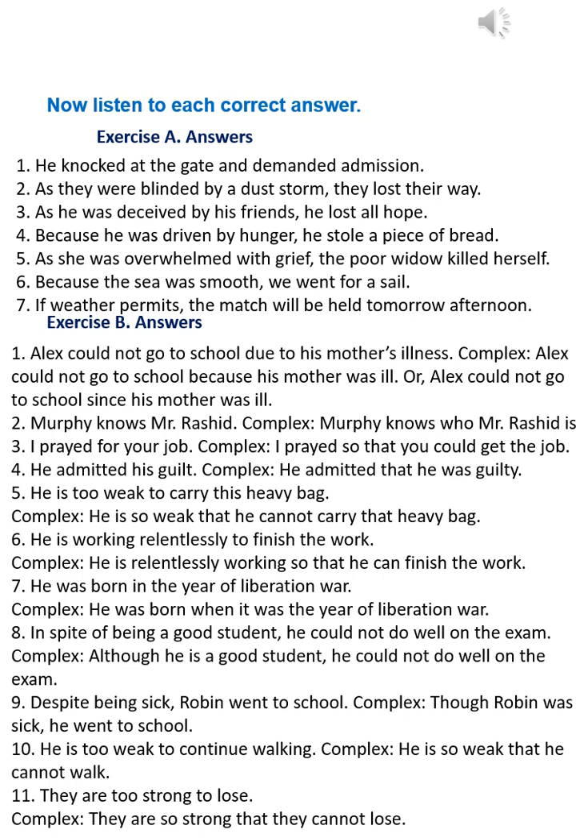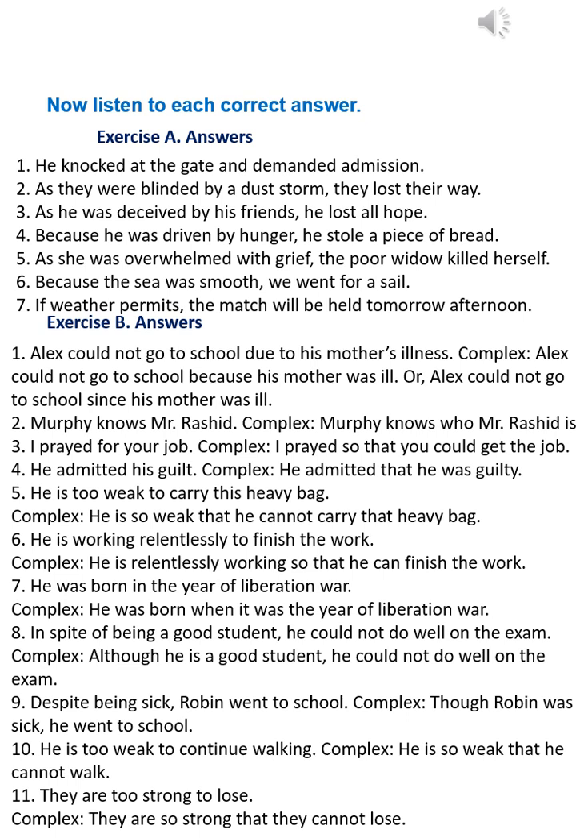Exercise B. Answers. 1. Alex could not go to school due to his mother's illness. Complex: Alex could not go to school because his mother was ill. Or, Alex could not go to school since his mother was ill.